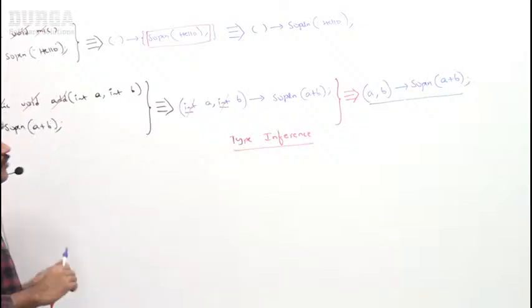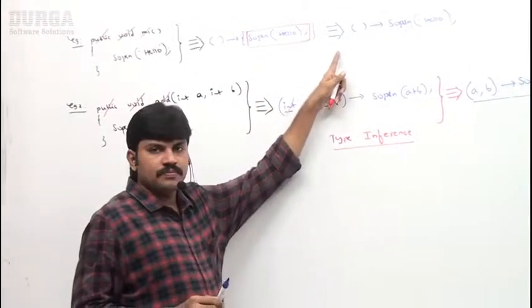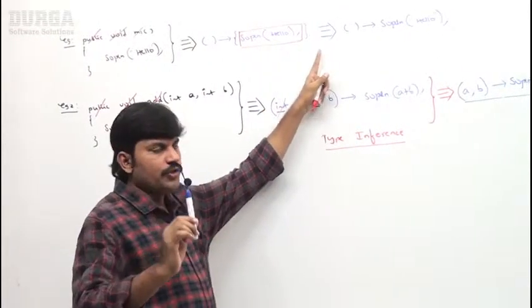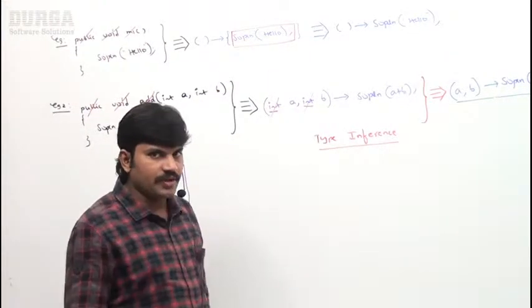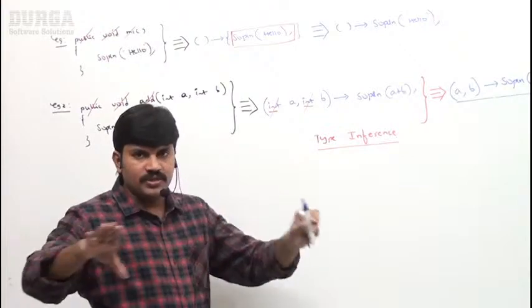Next, in the first example we covered that if the lambda expression body contains only one statement, then curly braces are optional.